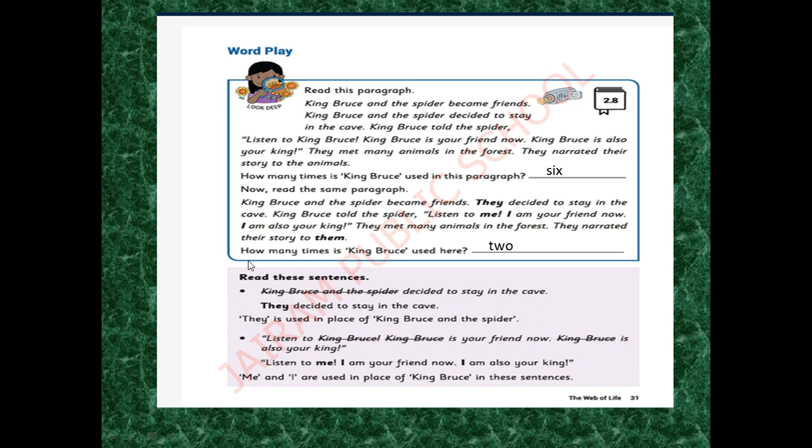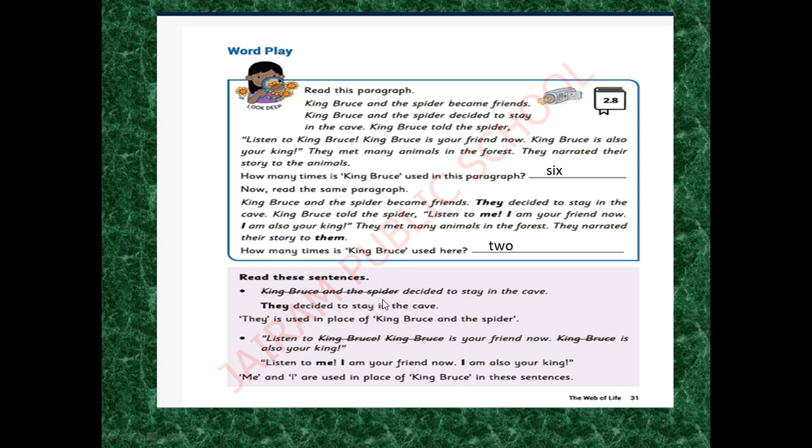Listen, in this paragraph, how many times is King Bruce used here? 1, 2. So am I right or not? Right, very good. Now see here, next activity. Read these sentences. See here, first one.